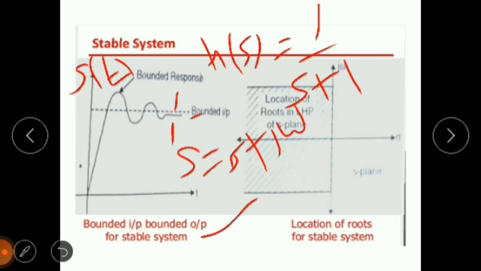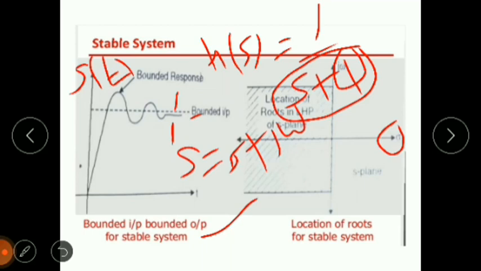So the s plane is related to sigma plus j omega, where sigma is defined as the x axis and j omega is defined as the y axis. So we make an s plane, and in the s plane we define the stability. The pole is related to s plus 1 of the system H(s). If the system poles lie on the left hand side of the s plane, then the system will become stable.